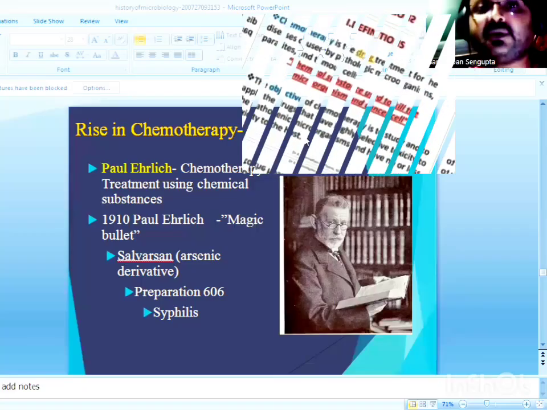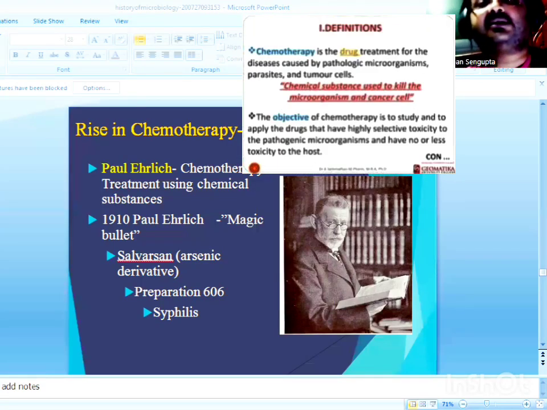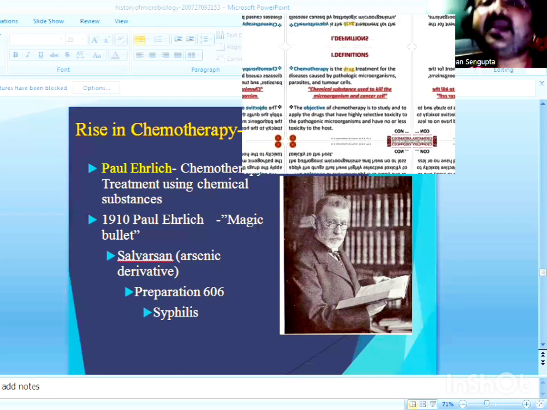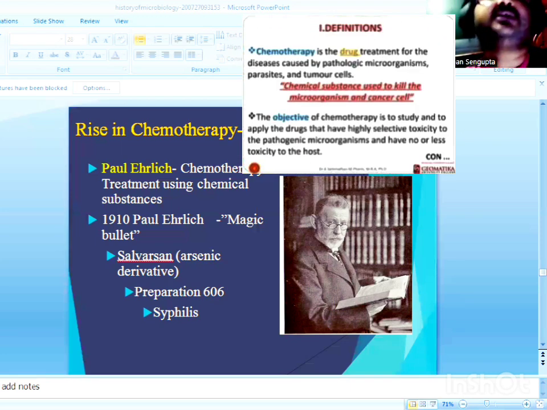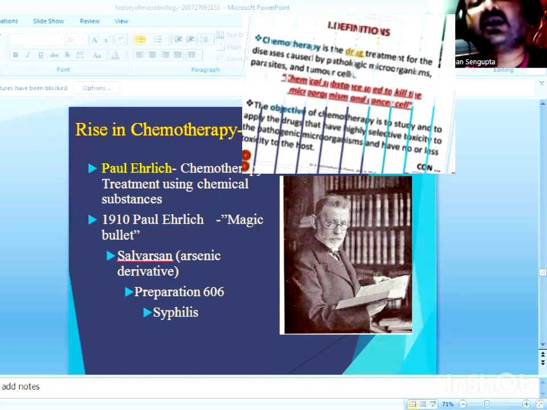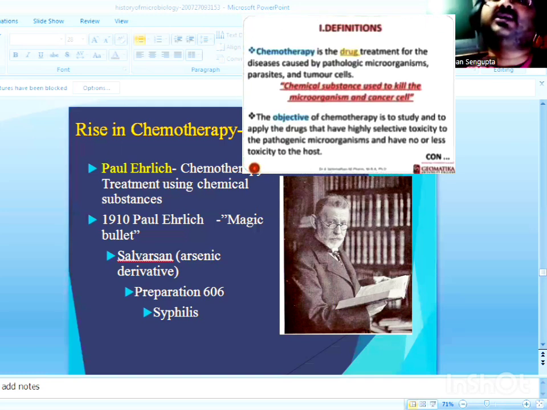So chemotherapy is the use of certain chemicals to kill pathogenic organisms without causing any harm to the body of the host, or the diseased individual.